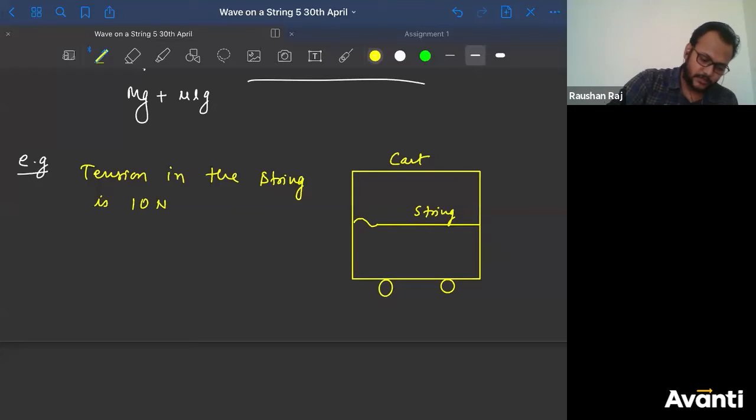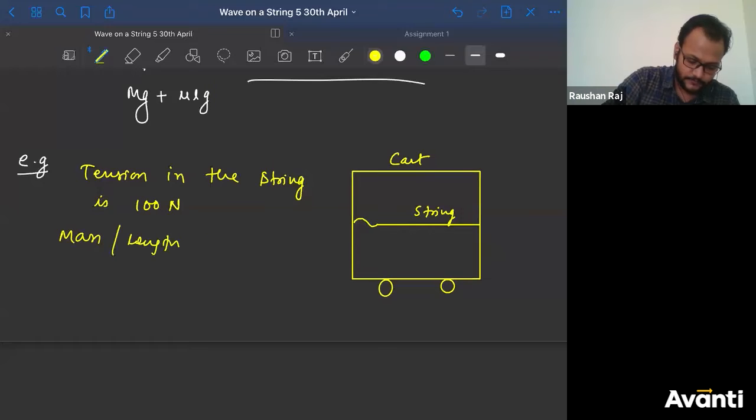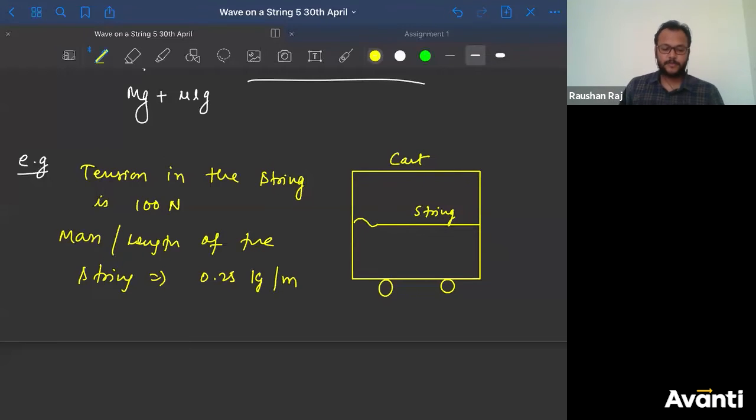Let me write a bit more, 100 Newton, a little more, 100 Newton, okay? And mass per unit length of the string is given to us as 0.25 kg per meter. So what is that? 0.25 kg per meter.